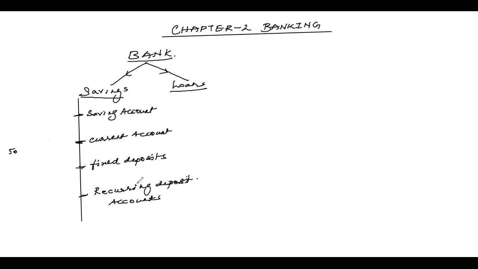Then there is the recurring deposit account. Now, here you plan to put in a small amount every month. It may be for 5 years, that is 60 months, or it may be for 10 years, that is 120 months. You keep putting in the same small amount, constant, and after that period you get back whatever money you put in with some interest. That interest is your earning.